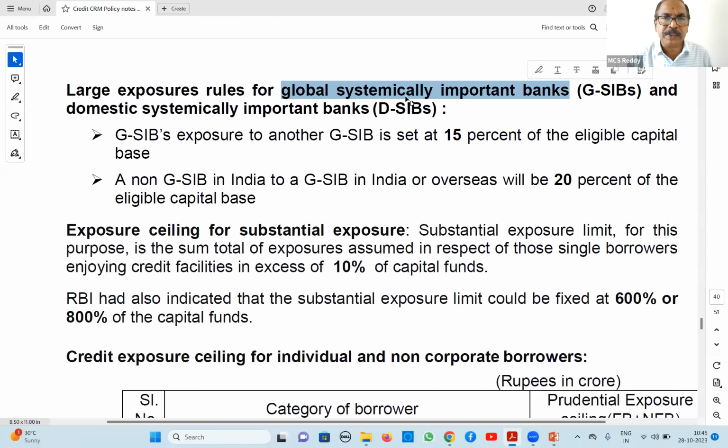At present, 30 banks are there, GSIBs worldwide. Our Indian banks, no bank is included in these GSIBs. 30 banks are there, starting from the first one, which is Chase Bank.